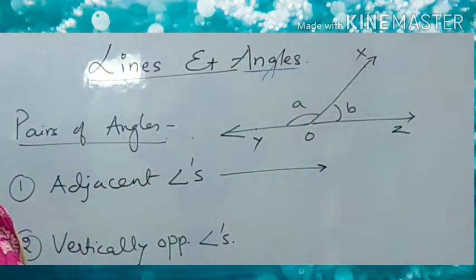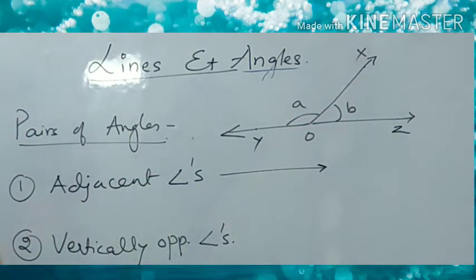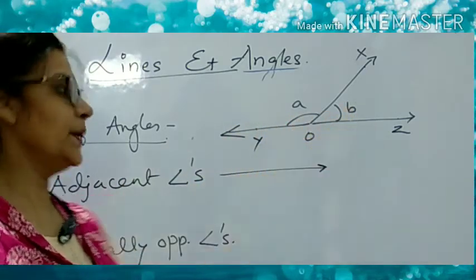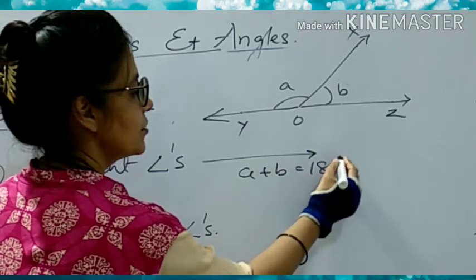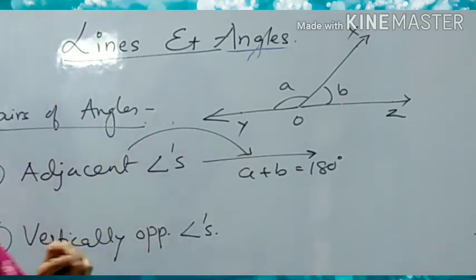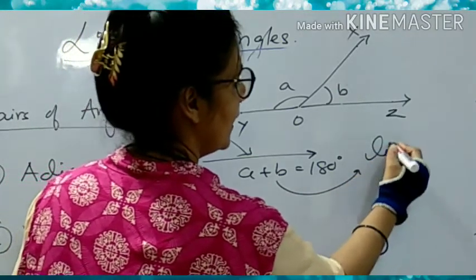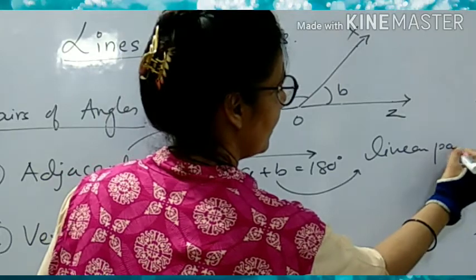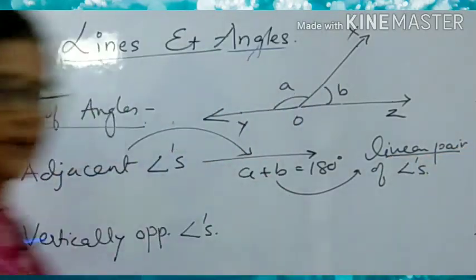These are the two adjacent angles. They are having a common arm OX. And at the same time, here the sum of A and B is 180. So adjacent angles in which the sum of the angle is 180, they are said to form linear pair of angles. So what do you mean by the linear pair of angles?